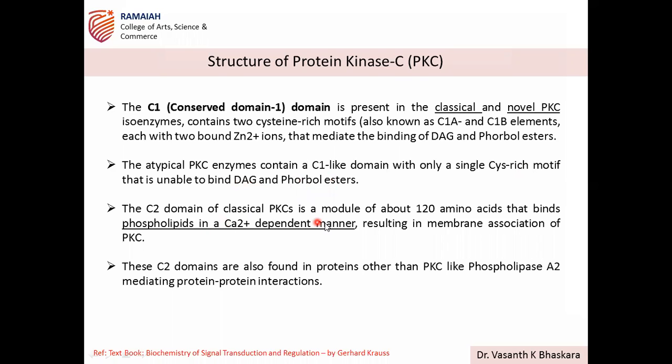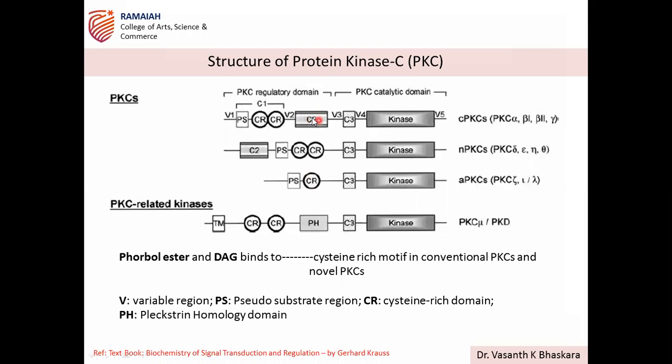Now, the C2 domain of classical PKC is a module of about 120 amino acids that binds phospholipids in a calcium-dependent manner, resulting in membrane association of PKCs. C2 domains are also found in proteins other than PKCs, like phospholipase. So this is the C2 domain you have in classical PKCs, and this is another C2 domain you have in novel PKC types. Whereas in the atypical PKC, there is no C2 domain. That is about the structure.